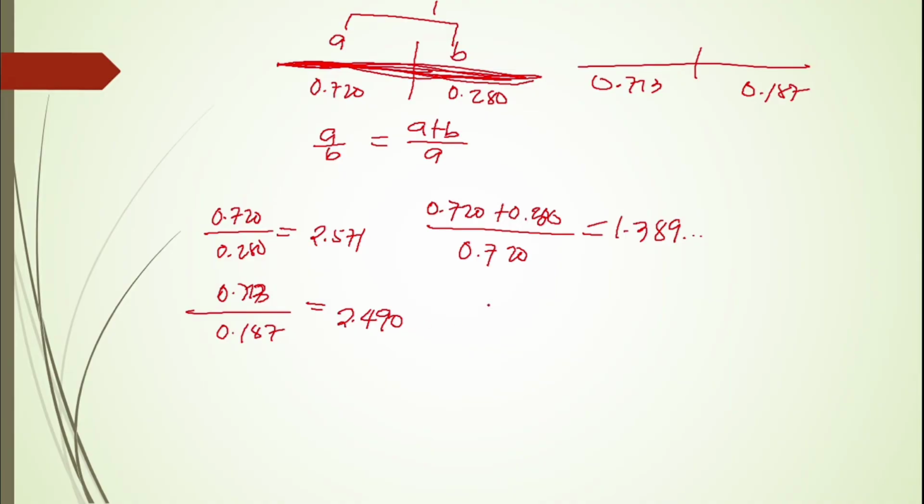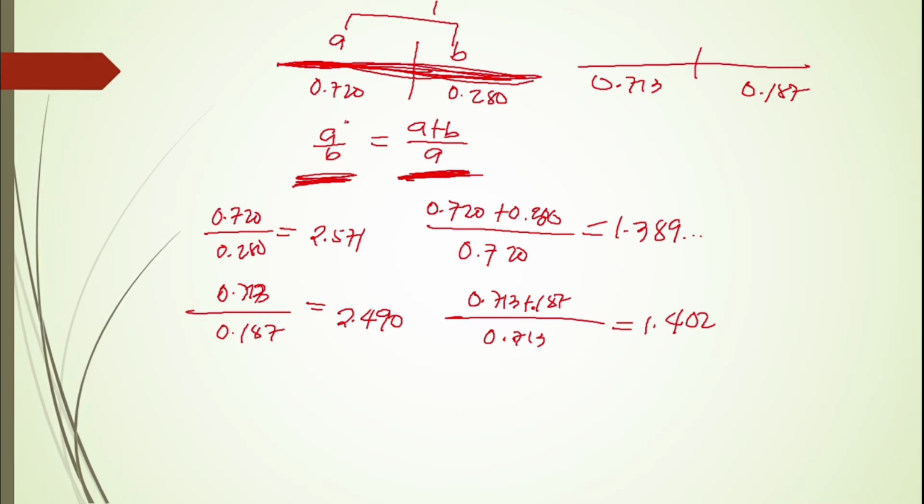And if we're going to divide 0.713 plus 0.287 over 0.713, the result of this one is 1.402. Okay, so the concept of golden ratio is that we're going to look for a ratio where A over B and A plus B over A are equal.